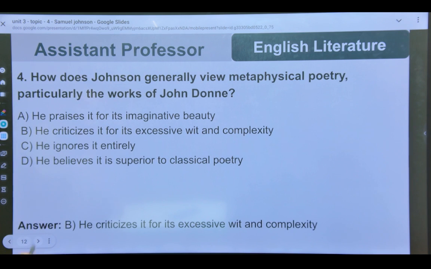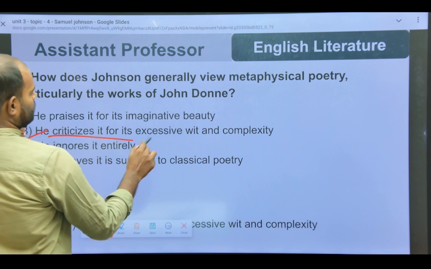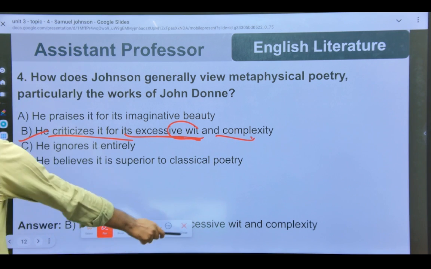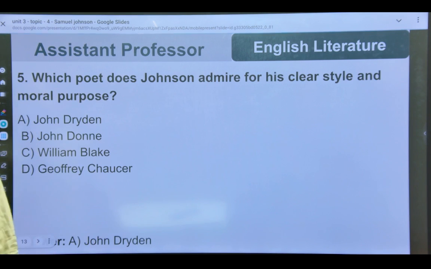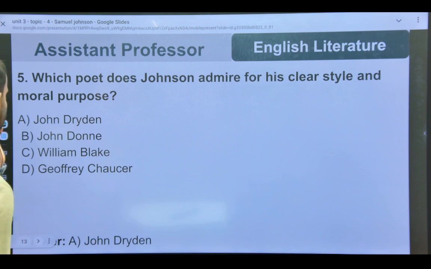Now let's see our next question. How does Johnson generally view metaphysical poetry, particularly the works of John Donne? And the correct answer is he criticizes it for excessive wit and complexity. Which poet does Johnson admire for his clear style and moral purpose? The correct answer is John Dryden.